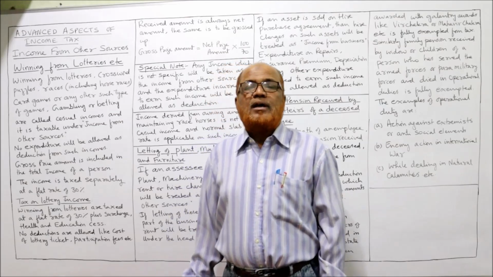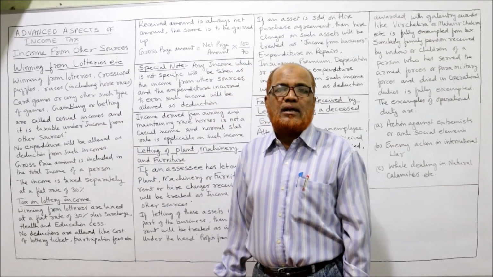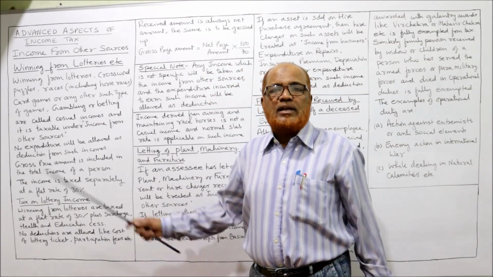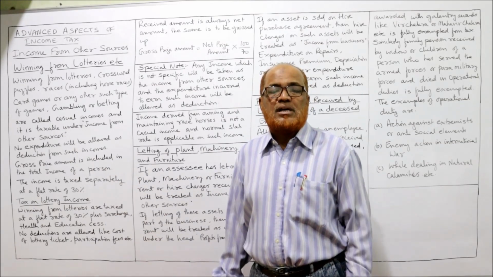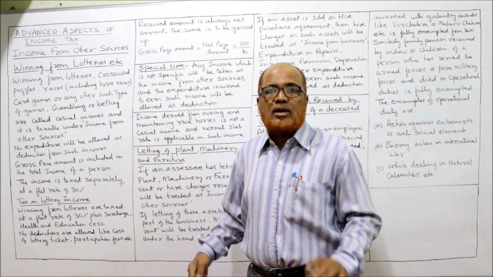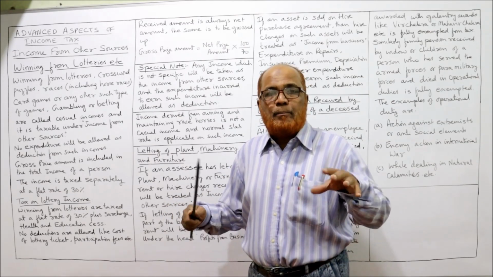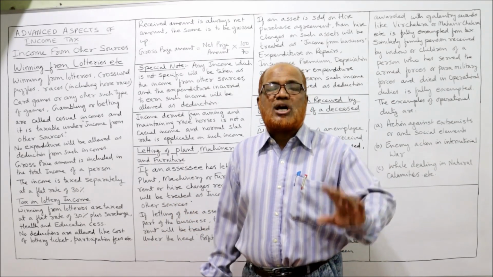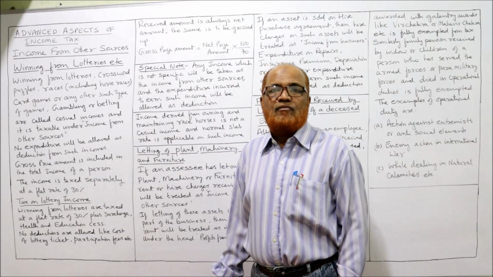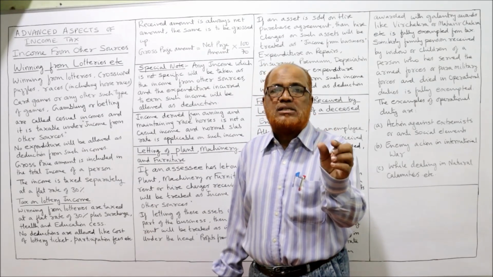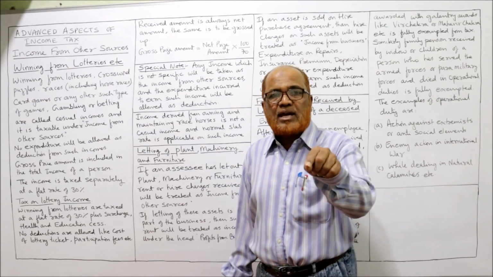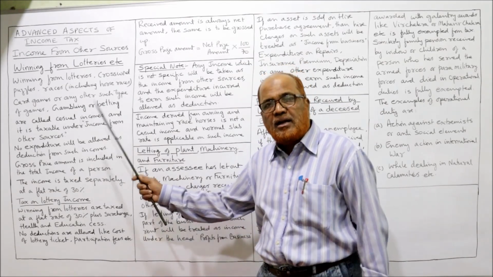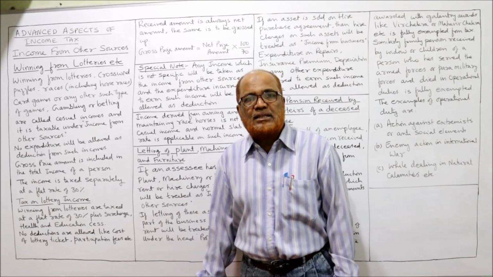That is called casual income. Examples of casual income are winnings from lottery, crossword puzzles, races including horse races, gambling, betting, or any such type of games where there is an element of chance. Casual incomes are taxable under the head income from other sources.